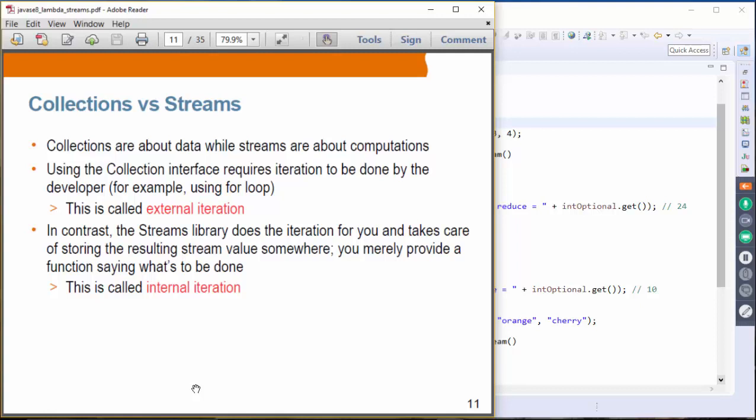They handle all the storing of resulting temporary data somewhere, and all you have to be responsible for is to call these operations. So this is called internal iteration because the iteration is being performed by the streams framework or streams library internally.